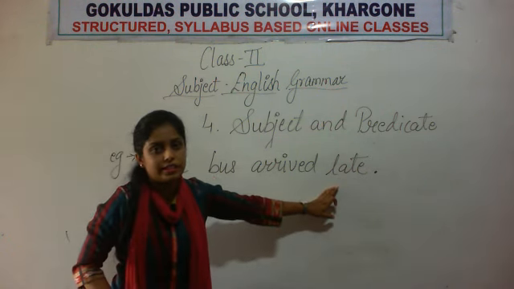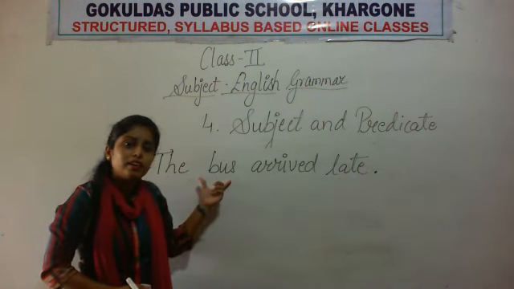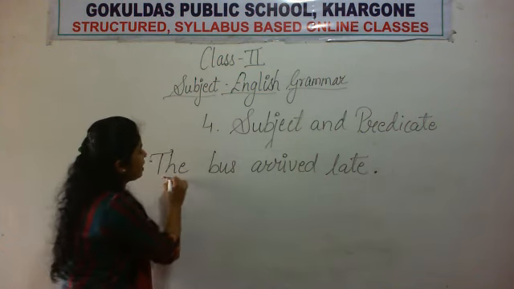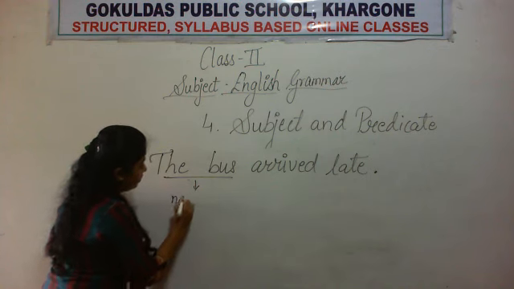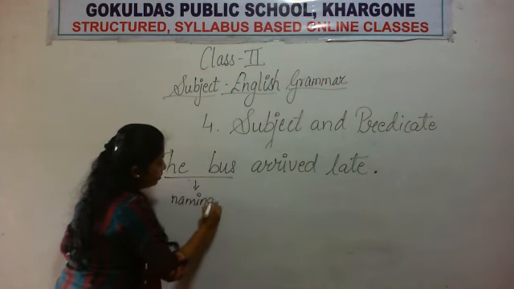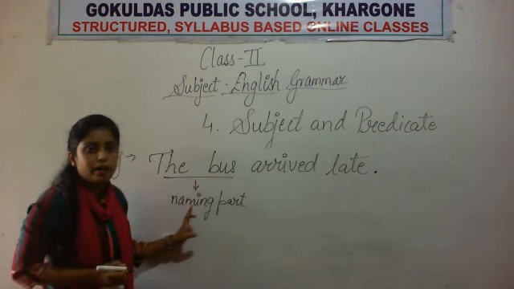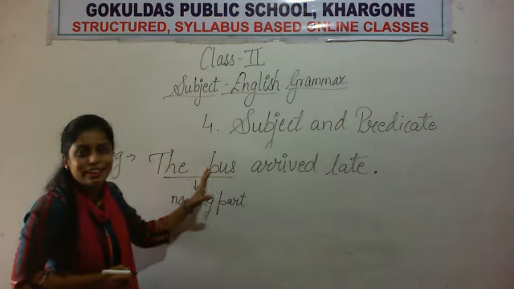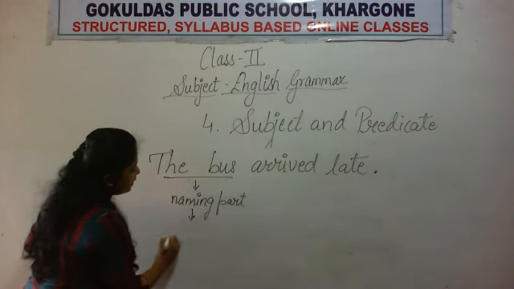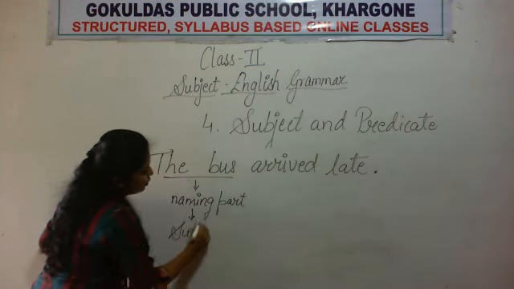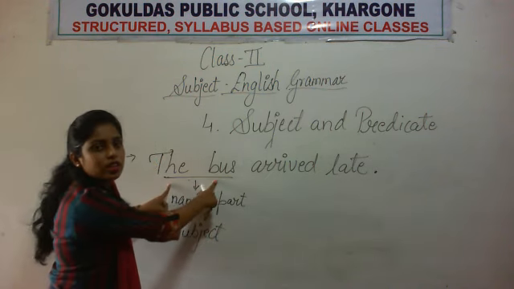So here, what arrived late? The bus. Therefore, it is the naming part of the sentence. What arrived late? The naming part. The bus arrived late, and therefore it is the naming part of the sentence. So it is the subject. What is our subject in the sentence? The bus. Okay, these two words.